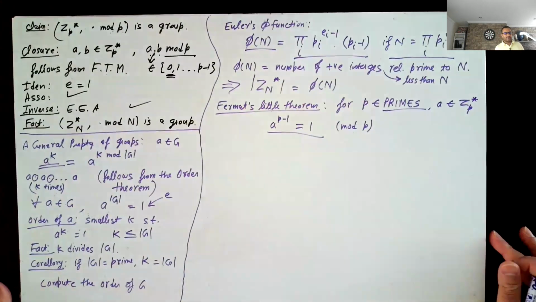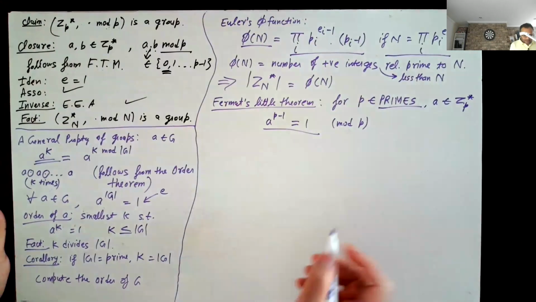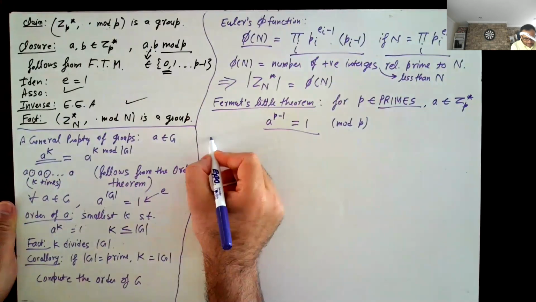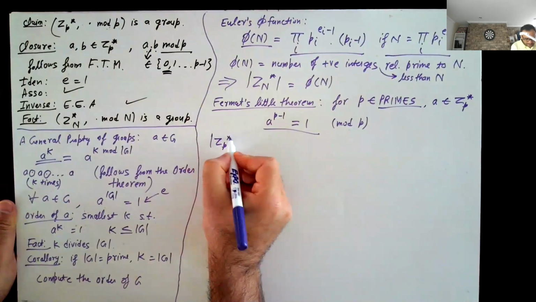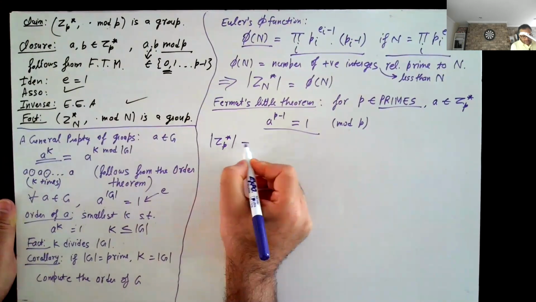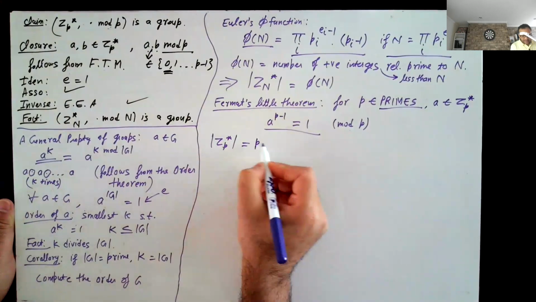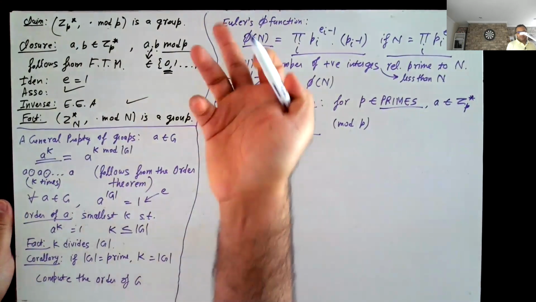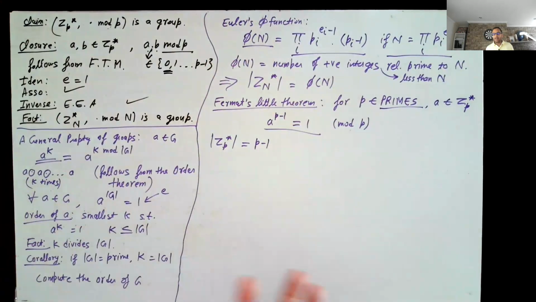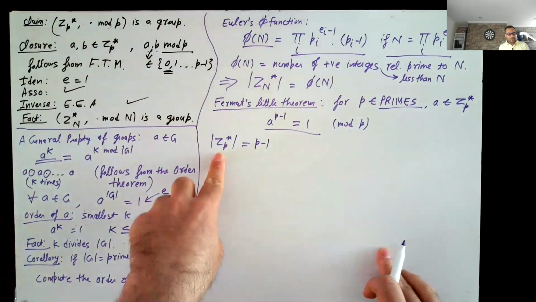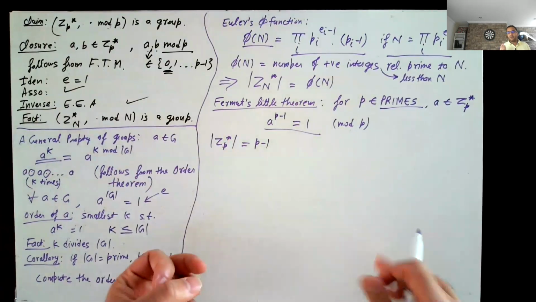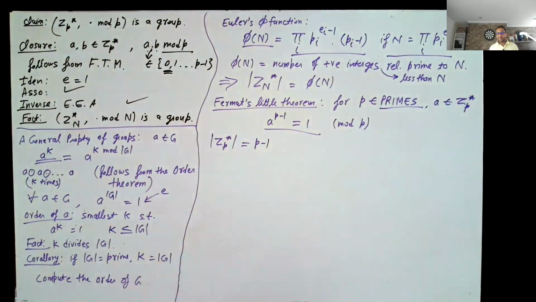This actually directly follows from the general property, because the order of this group is just p minus 1. This can be computed from Euler's phi function. In fact, it can even be trivially computed, because Zp star is just 1, 2, 3 up to p minus 1. So we have p minus 1 elements.